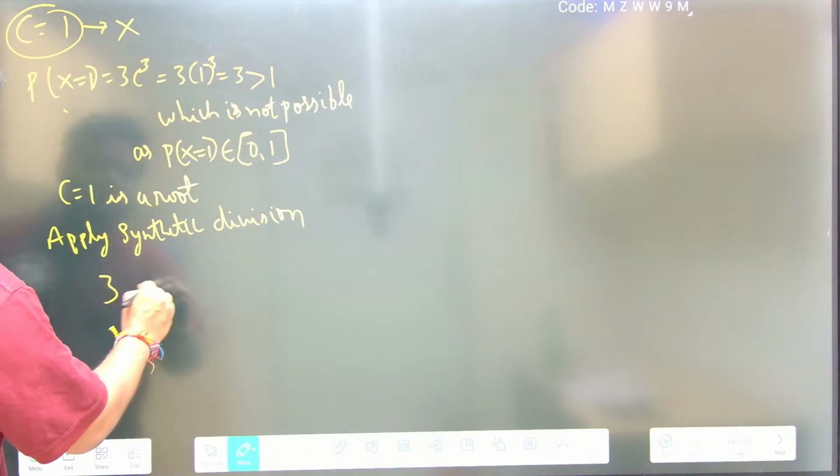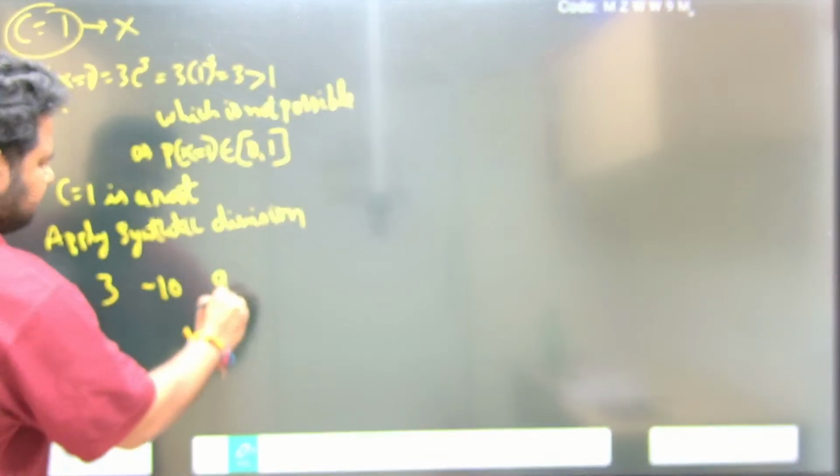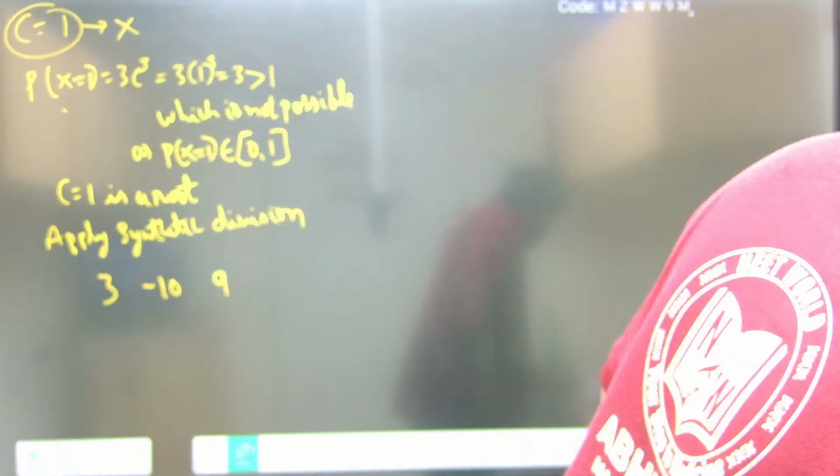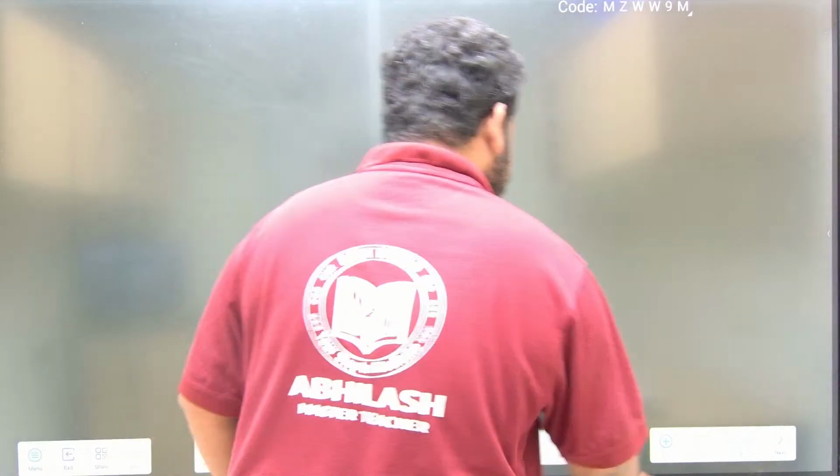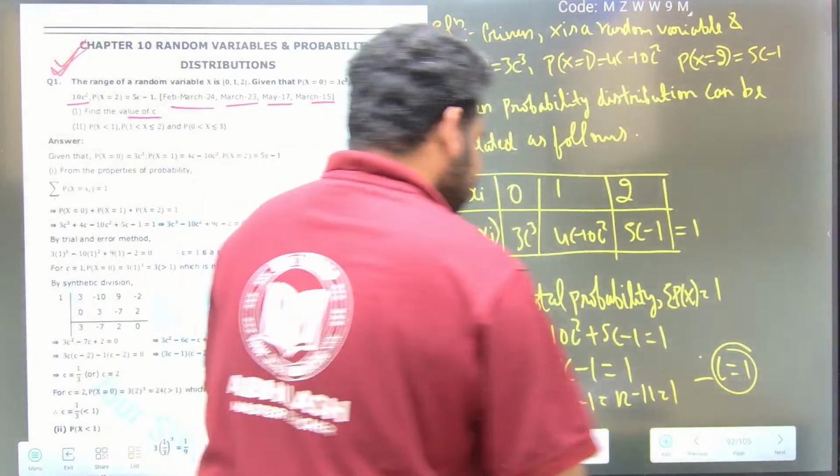3 minus 10 plus 9. What is it? 3 plus 10 plus 9 minus 1. Or is it minus 2? What should I take it as? Minus 2. Why? Because see here, this equation will turn into